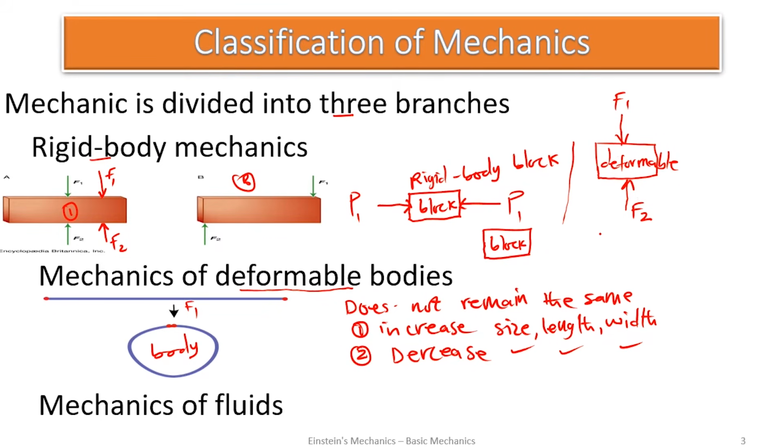Now the body is going to be something like this. So it is deformed. When these forces were removed, this is the block now. It is deformed. And such bodies that change size and shape when a force is applied on them are classified as what?